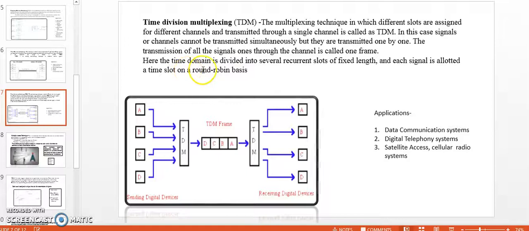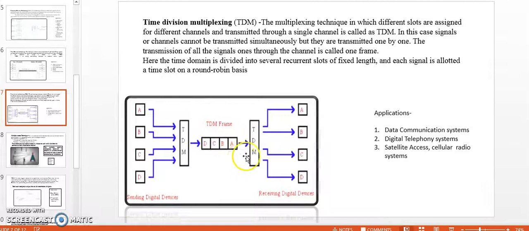Here, the time domain is divided into several recurrent slots of fixed length, and each signal is allotted a time slot on a round-robin basis. If you see, A, B, C, D are the different signal sources. With this system, each signal is sent in its own time slot, and this frame, which has a signal from each source, is called as one frame or TDM frame.